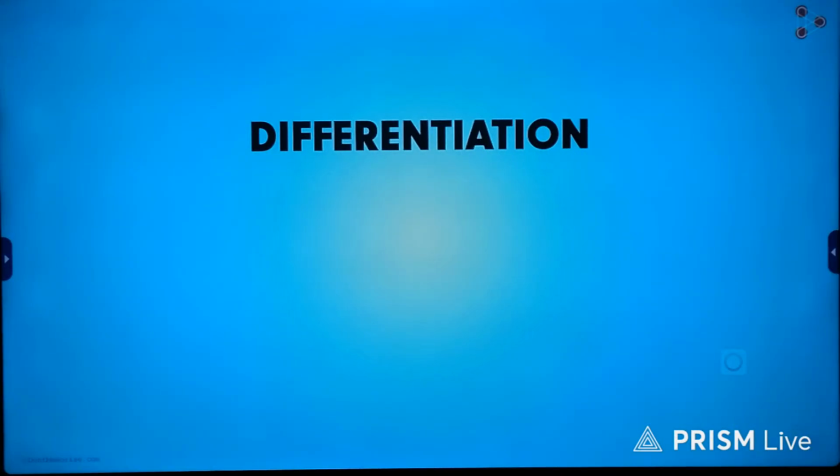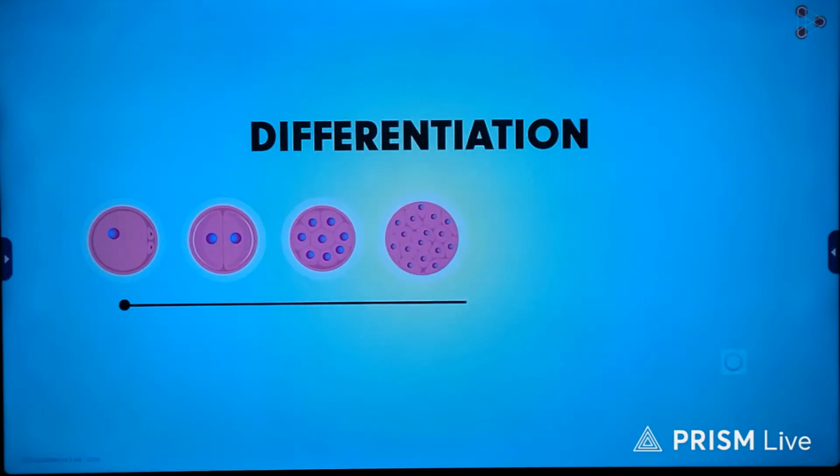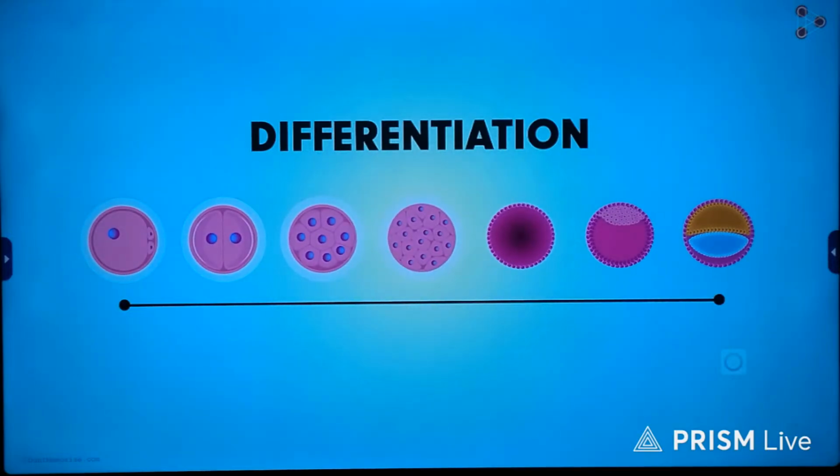Now, what exactly is this process of differentiation? Let me explain. Have you ever thought that if we all started our lives with a single cell, then where do all these different types of cells in our body come from?